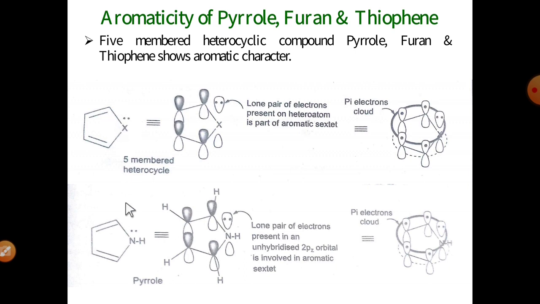See the number first example is nitrogen. Nitrogen with 1 electron pair. The electron pair of this nitrogen participates in delocalization. It is a part of this aromatic sextet, and due to this delocalization, it shows aromatic character. These are the orbital structures of this simple pyrrole molecule. Okay, the first two rules, the structure must be cyclic and planar.